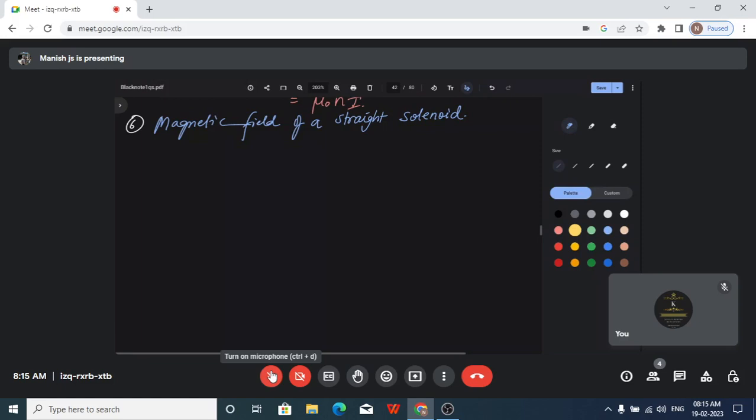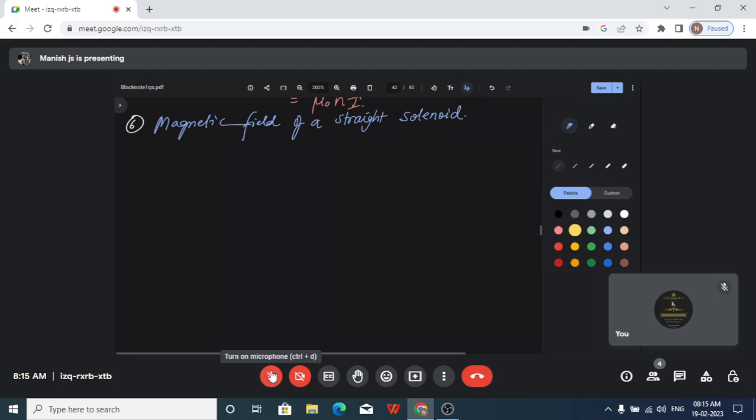So around any metallic object, if you wind it, you are constructing a so-called electromagnet. When you switch on the current, it will show magnetic property. If you switch off the current, there is no magnetic property associated with it. சரிங்களா?